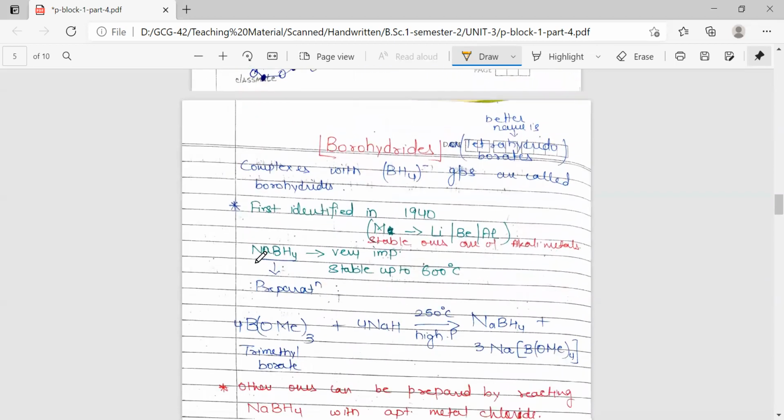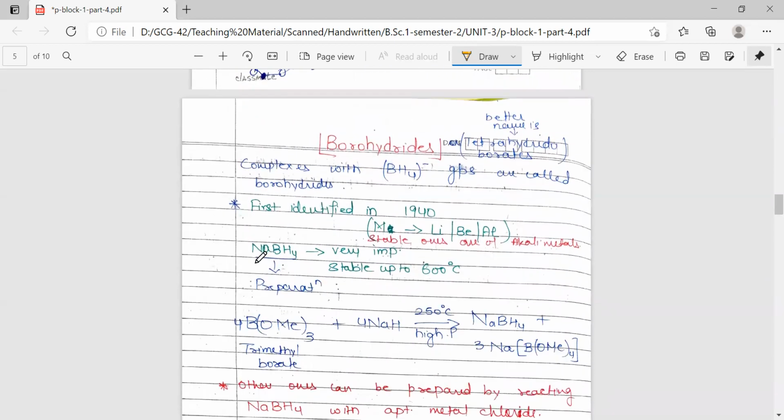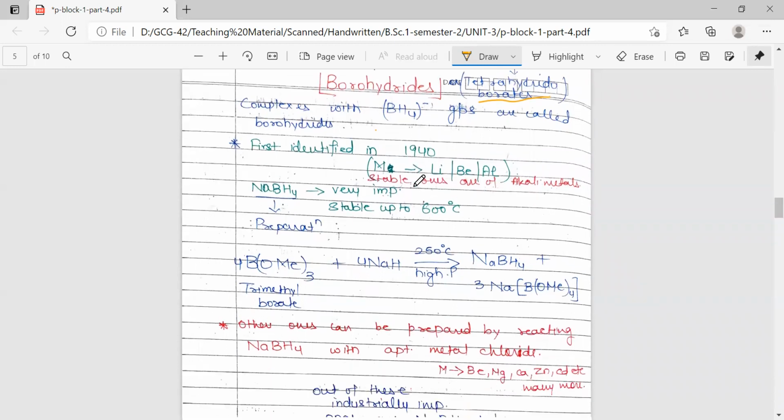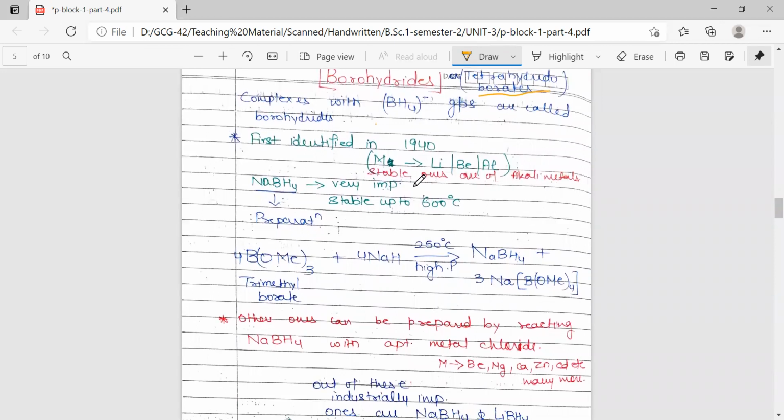So now the next important compounds are the borohydrides. We can have a better name, tetrahydroborate. These can better be called tetrahydroborates because 4 hydrogens are there, and this is borate. So these groups are called borohydrides. These were first identified in 1940, where the metals were lithium, beryllium, and aluminium, and these were the first identified products.